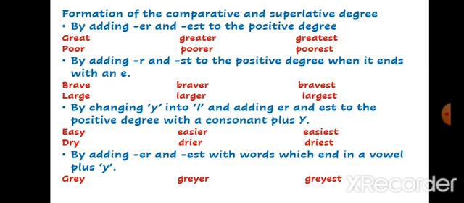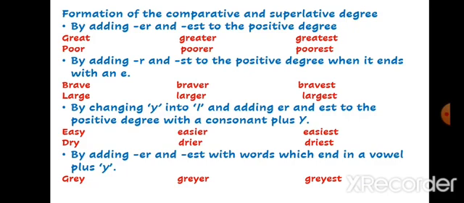You know the difference between consonants and vowels. Vowels are A, E, I, O, U. Excluding vowels, all letters are consonants. So whenever an adjective ends in Y and before that there is a consonant, Y changes into I and then you will add -er and -est. Easy, easier, easiest. Dry, drier, driest.